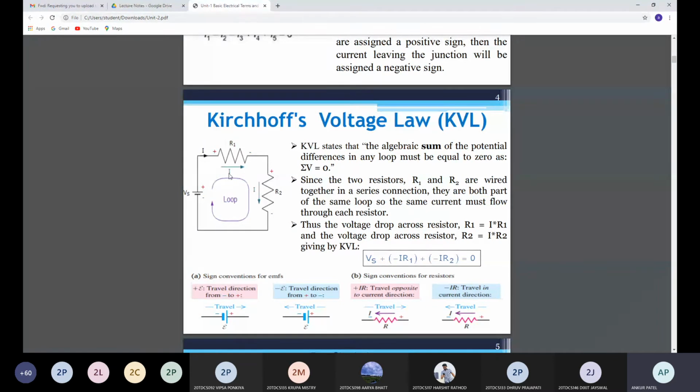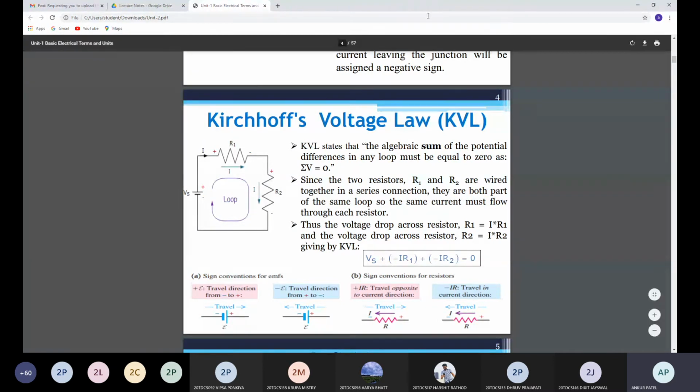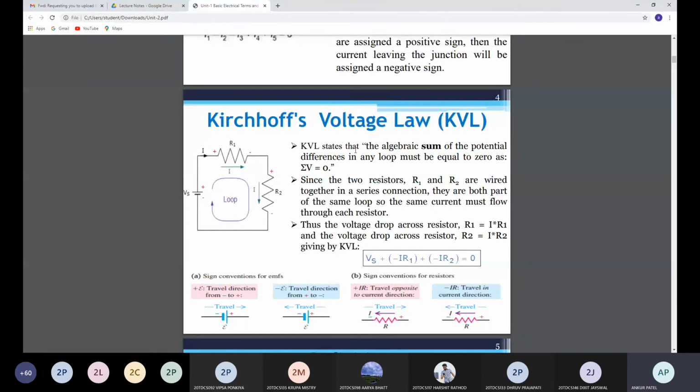Or you can define it in another way: KVL states that in any closed path of a circuit, the algebraic sum of the products of current and resistance plus the algebraic sum of EMF is equal to 0. Mathematically, sigma IR plus sigma EMF equals 0. So that is your Kirchhoff's voltage law.